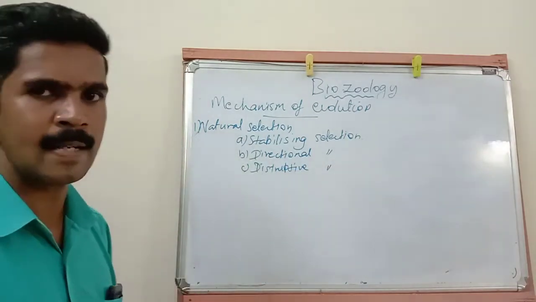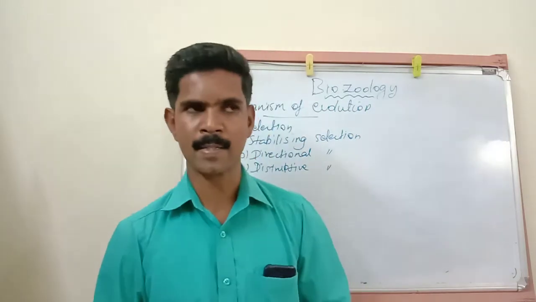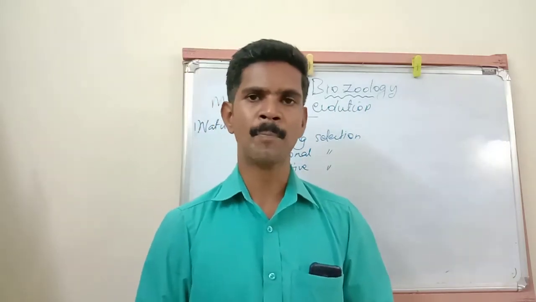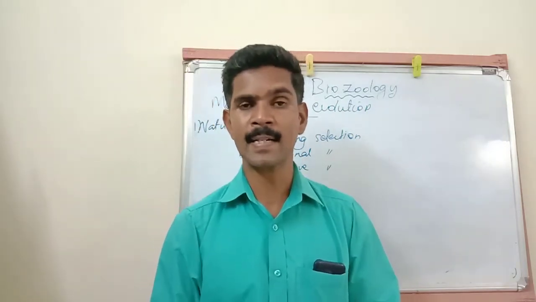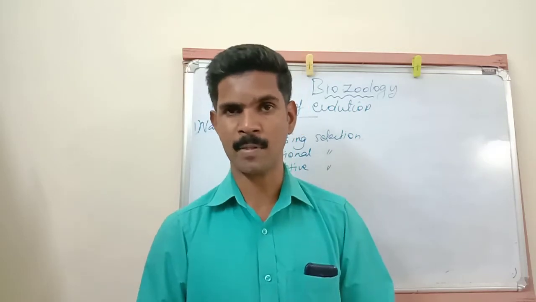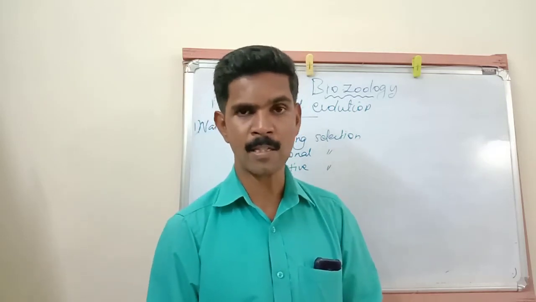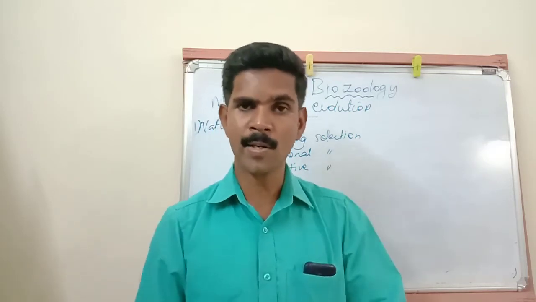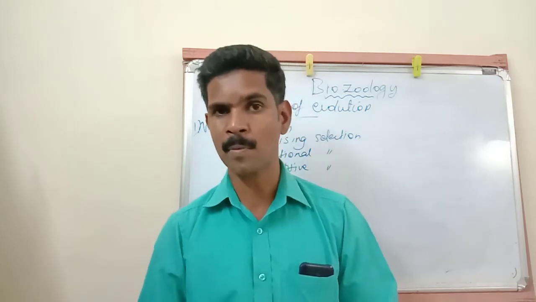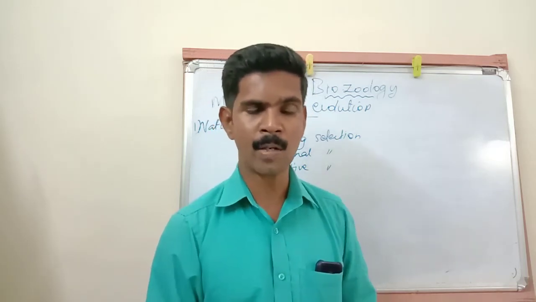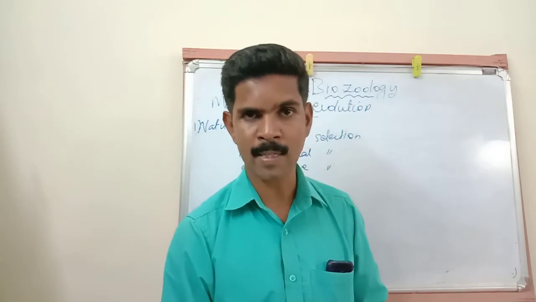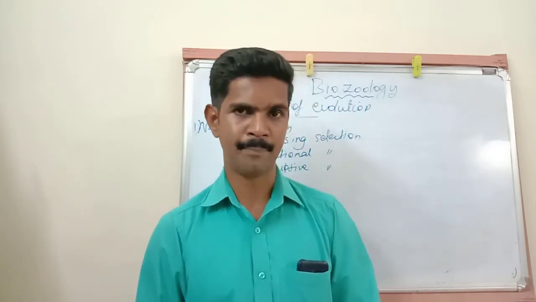The third selection is called disruptive selection. This selection operates when a sudden change takes place in the environment. That means the environment is changed from homozygous condition to heterozygous condition. Homo means same, hetero means different. So suddenly the environmental conditions change from homozygous to heterozygous condition.